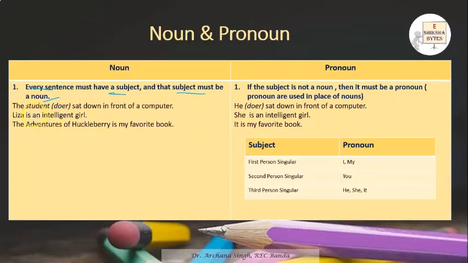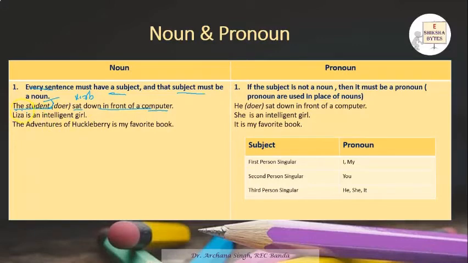Let's look at these three sentences. The first one is: the student sat down in front of a computer. So the student, this is the subject portion. Subject is basically the doer, and sat, again this is a verb. This is the next portion of the sentence.